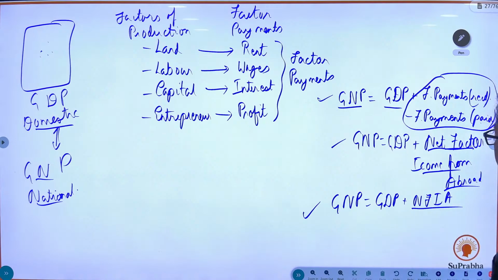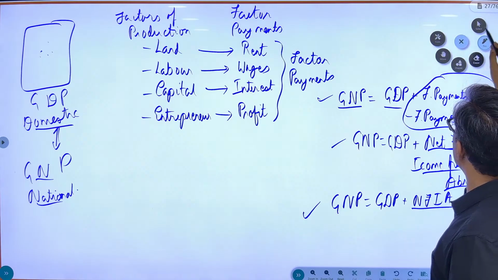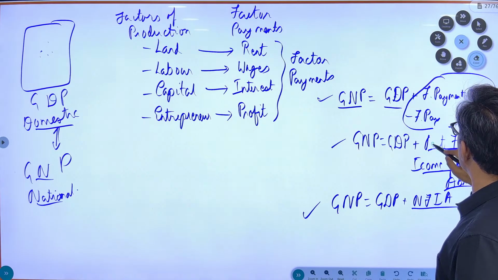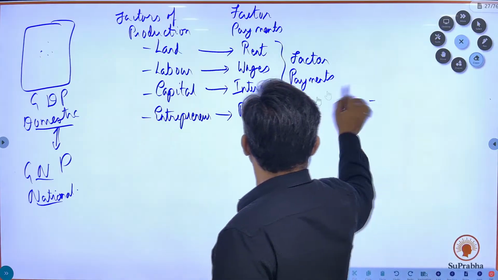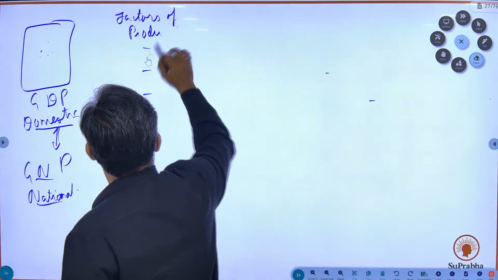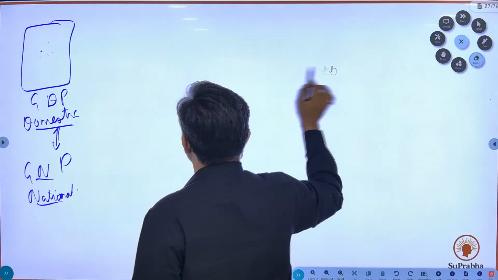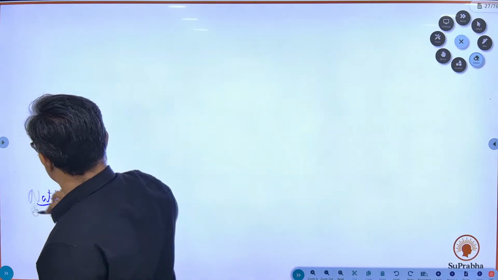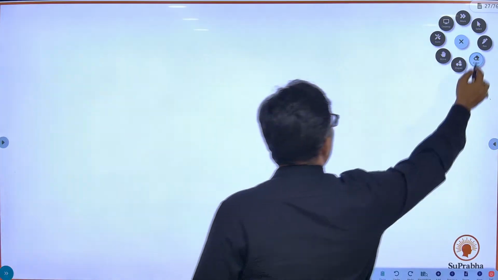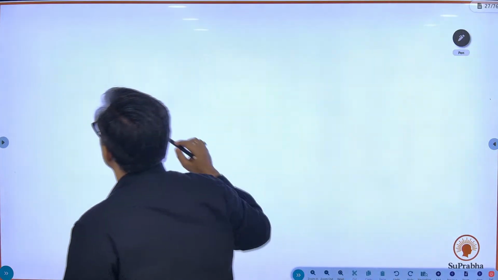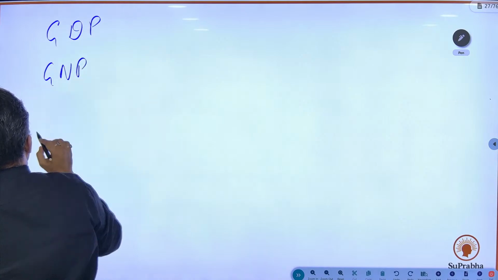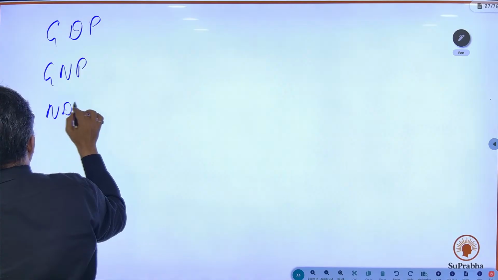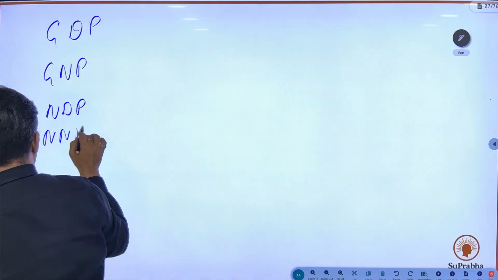Okay, fine. Now that you have understood this, let's move to the other two aspects. So what have you understood? You have understood GDP, GNP. Now next move to NDP and NNP.